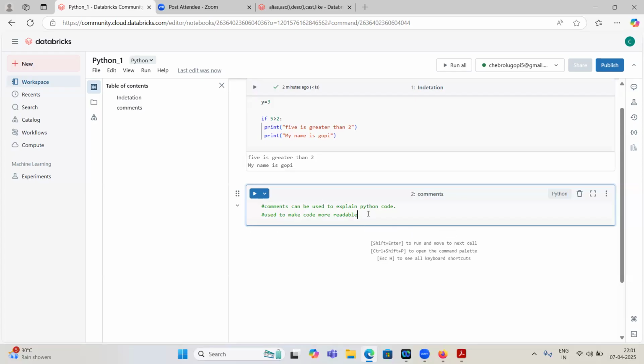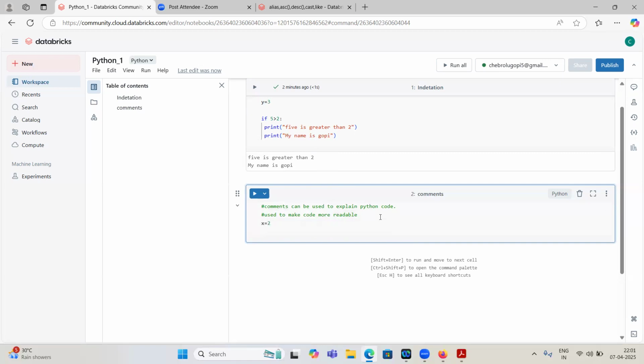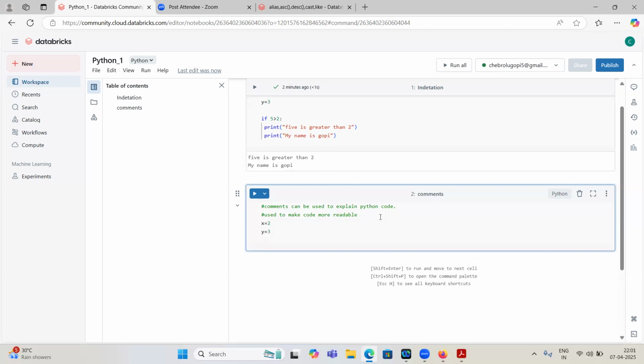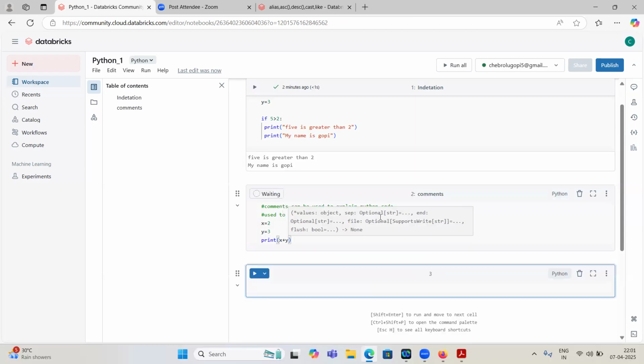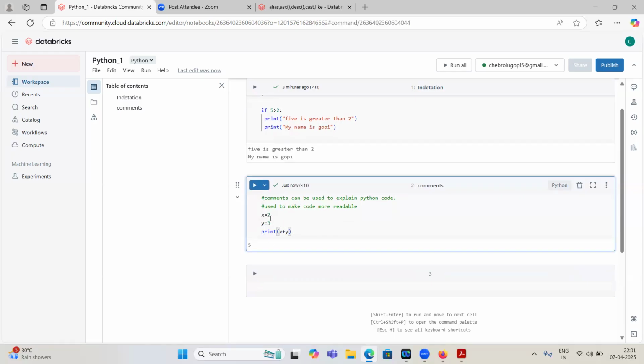Yeah. So here, we will use this symbol to create a comment. Here x equal to 2, y equal to 3, and print x plus y, right? So it will perform this operation. If I comment this one, it should throw an error.